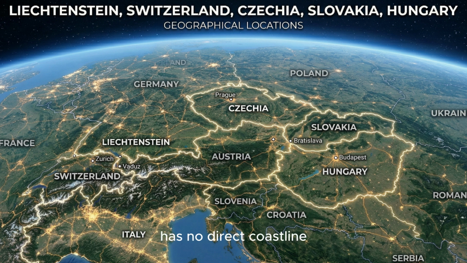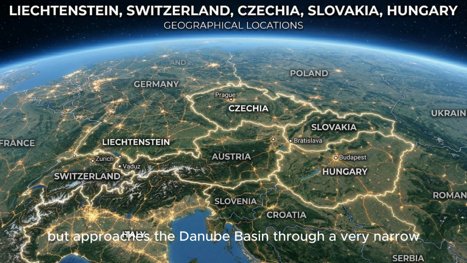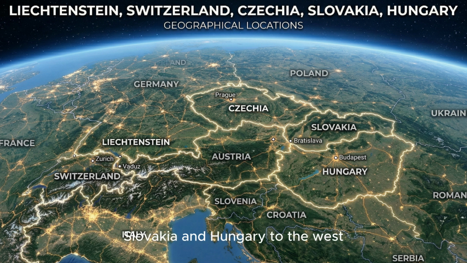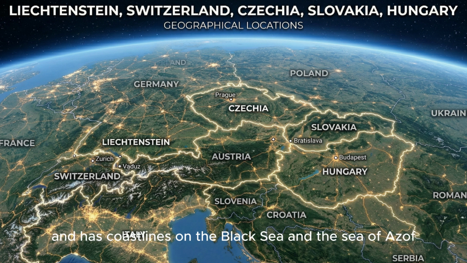Romania borders Ukraine to the north, Moldova to the northeast, faces the Black Sea to the east, borders Bulgaria to the south, and Serbia and Hungary to the west, with the Danube forming significant boundary sections. Moldova borders Romania to the west, Ukraine to the east and south, has no direct coastline, but approaches the Danube basin through a very narrow southern corridor.